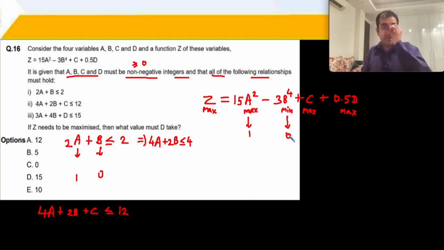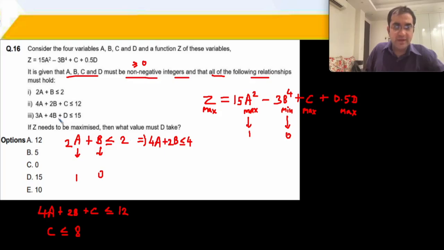A is 1 and b is 0. ठीक है. So जैसे ये हो गया, your second equation gets simplified. So a is 1 and b is 0 means 4a plus c is less than equal to 12. And that's 4 plus c is less than equal to 12. C is less than equal to 8.